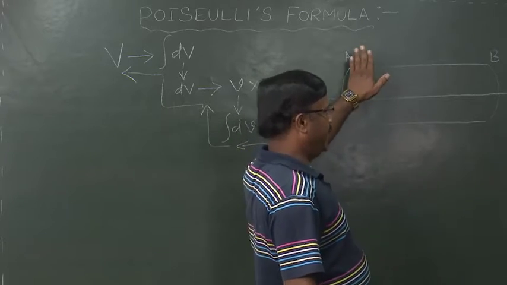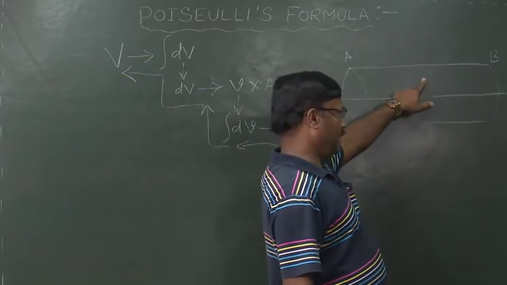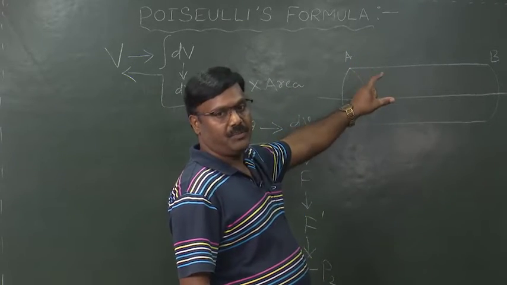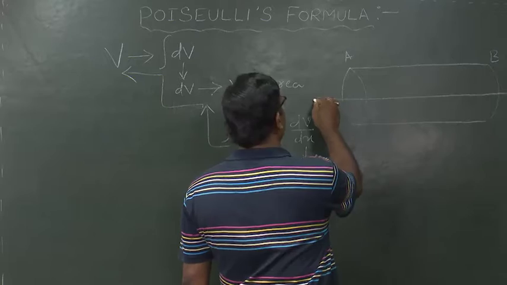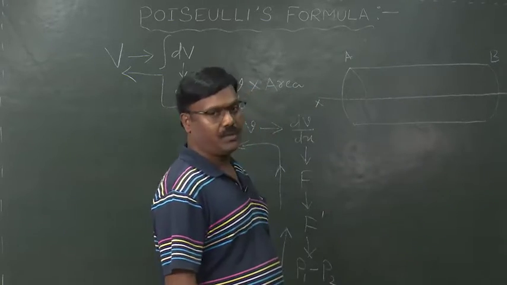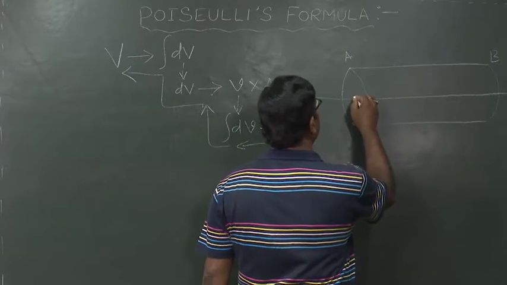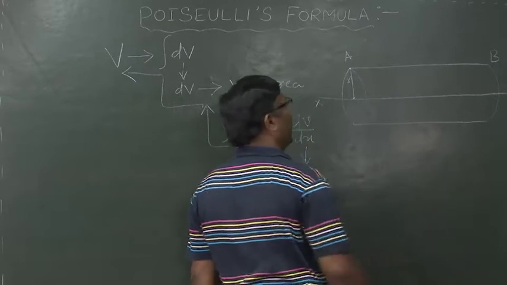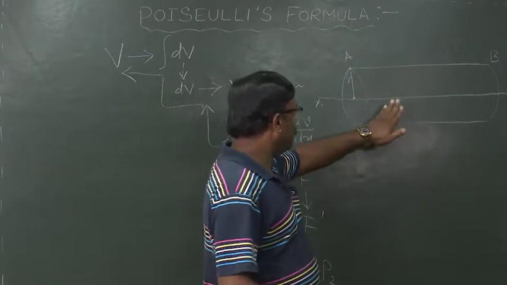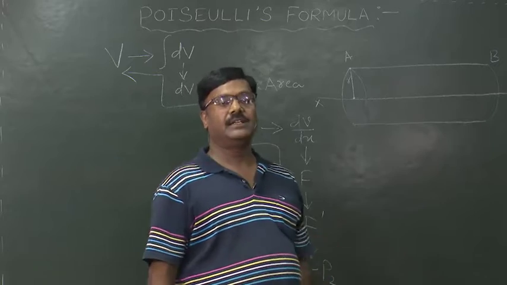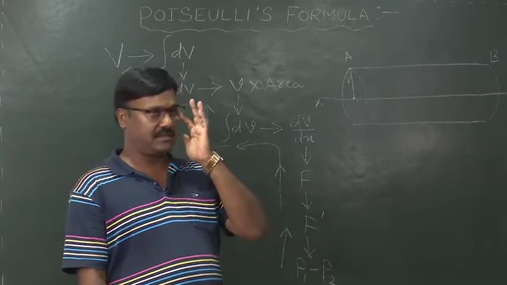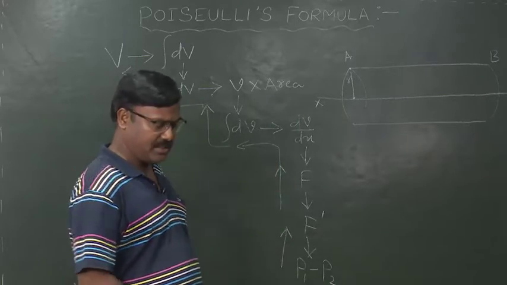Let AB be the tube of uniform cross sectional area, XY is the axis of the tube, and small r is the radius of the tube. To derive this Poiseuille's formula, we have to consider some assumptions. Then what are these assumptions?